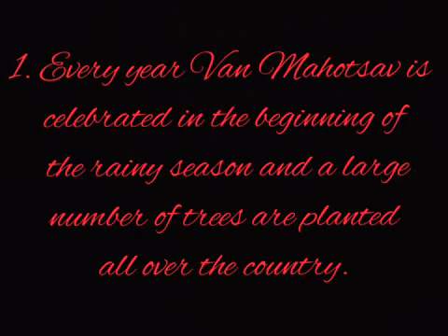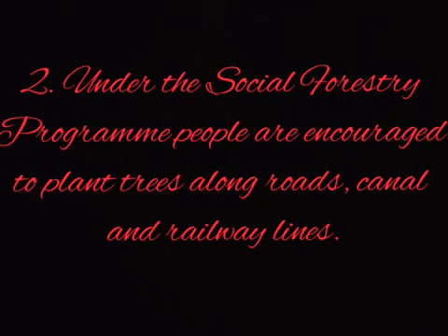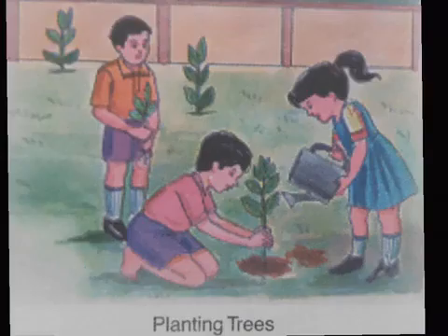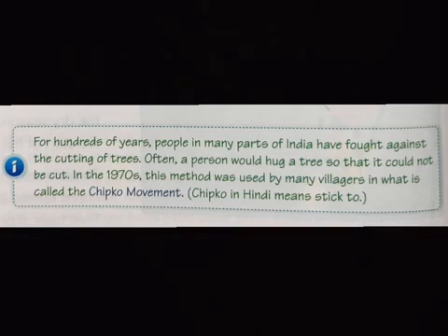First, every year one Mahotsav is celebrated in the beginning of the rainy season and a large number of trees are planted all over the country. Second, under the social forestry program, people are encouraged to plant trees along roads, canals and railway lines. Third, under a tree for every child program, every child is encouraged to plant a tree and take care of it.